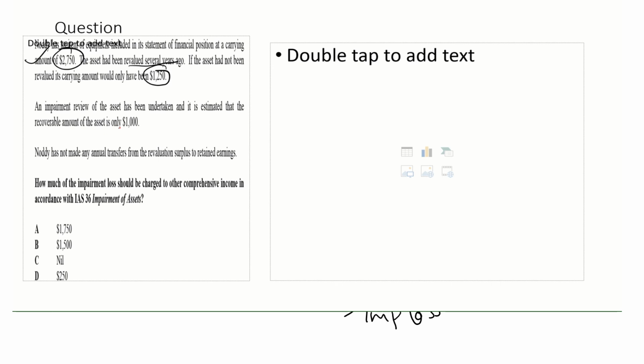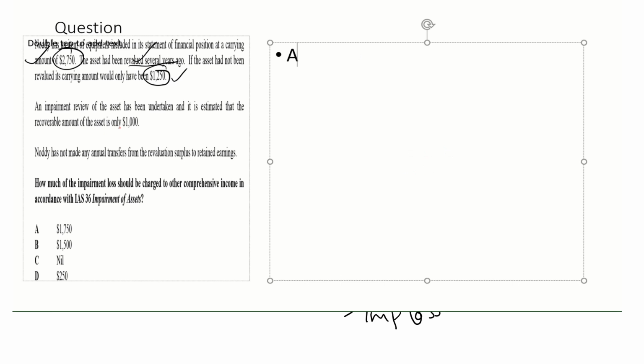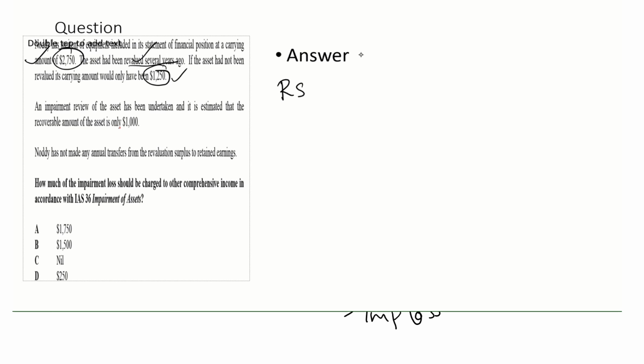So now the asset is shown at 2,750. The question has stated that it was revalued several years ago, and if it was not revalued, the value would have been 1,250. So indirectly, this means that there is a revaluation surplus. How much is the revaluation surplus? Currently, it is valued at 2,750, and if it was not revalued, the value would have been 1,250. That means 1,250 is the old value, and 2,750 is the revalued figure. That means there's a revaluation surplus of 1,500.